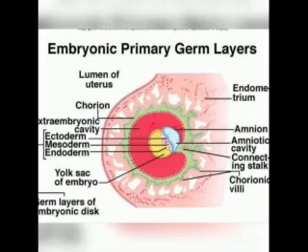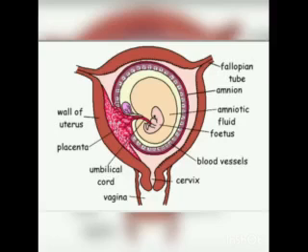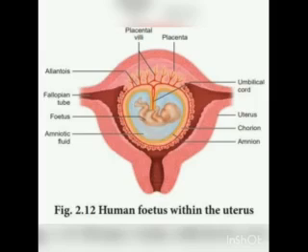The yolk sac forms a part of the gut and is the source of the earliest blood cells and body cells. The allantois forms the structural base for the umbilical cord that links the embryo to the placenta. The chorion helps in the formation of the placenta.